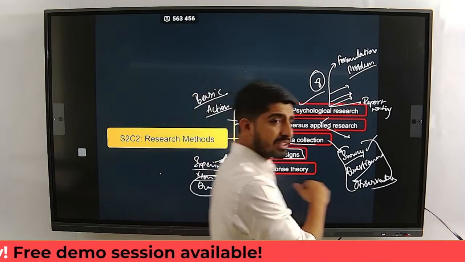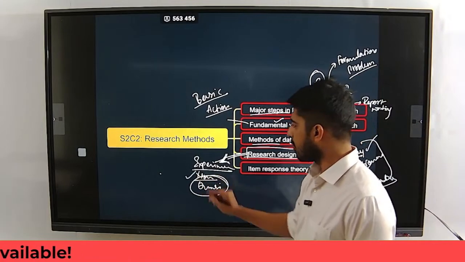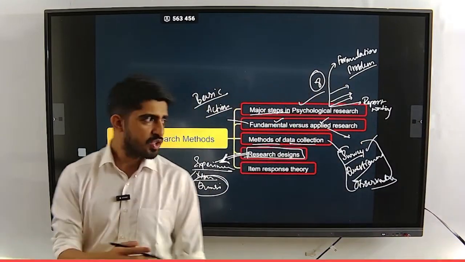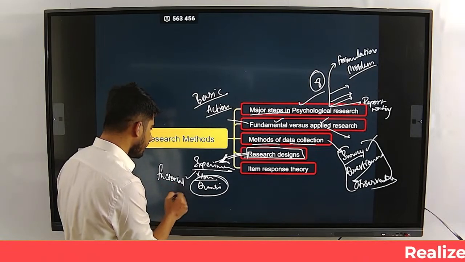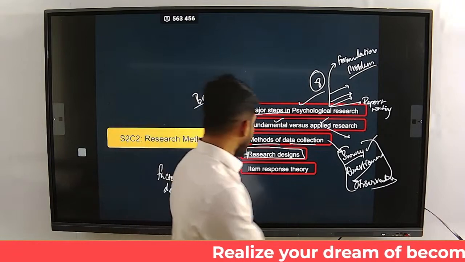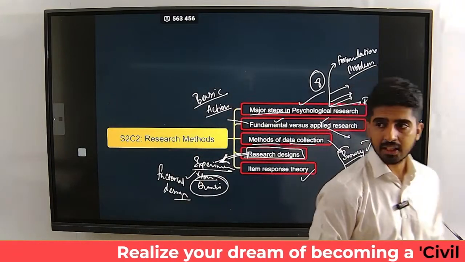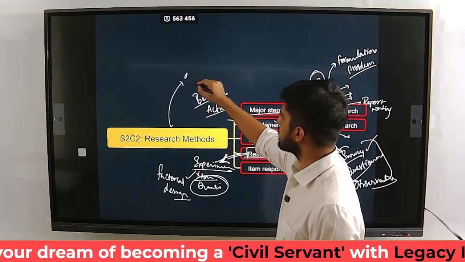You have all these designs, and within each of these designs you have multiple designs again, right? So factorial design is one of them, right? Factorial design. And then you have item response theory and the statistics part. You also have the statistics part in this.